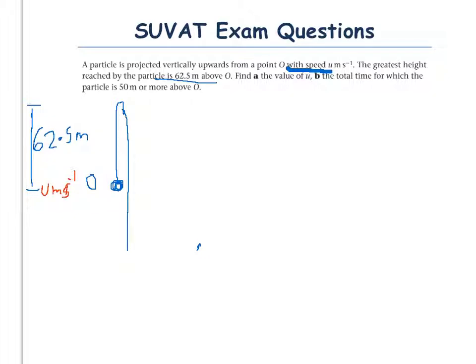Now, once the particle has been projected, the only acceleration acting on it is gravity trying to pull it downwards. So if we take positive as being this way, then the acceleration is minus 9.8 ms^-2. Let's write in what we know in SUVAT and see if we can find, firstly, the value of u.